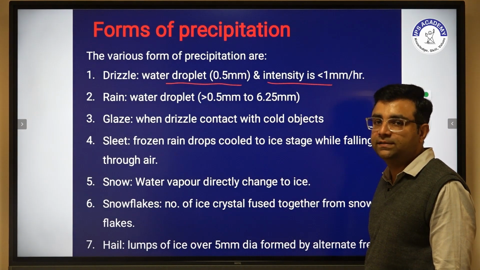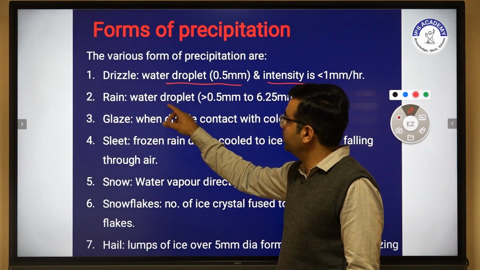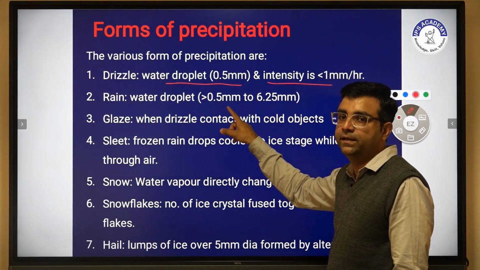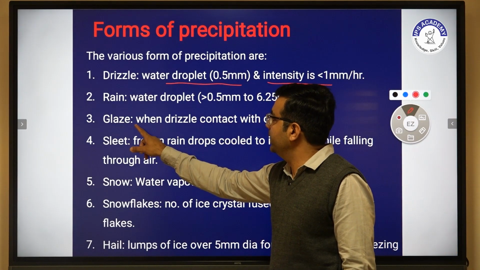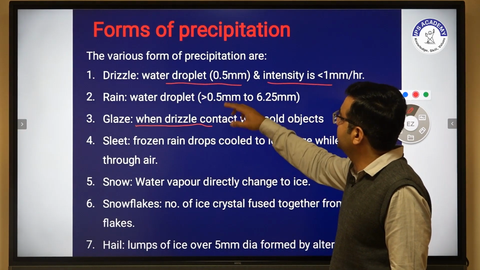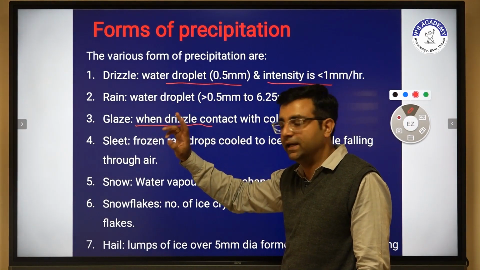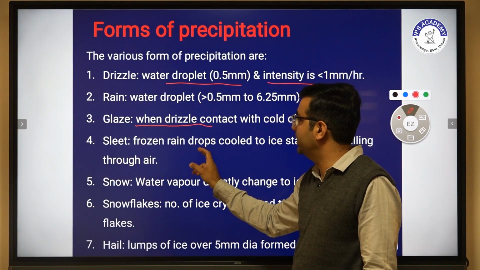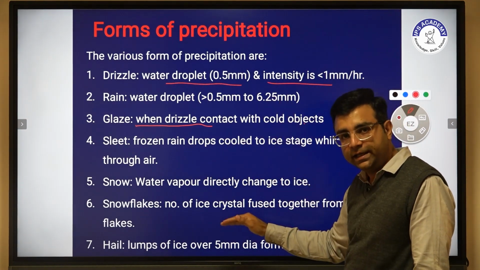Another form of precipitation is rain, where the water droplet size is greater than 0.5 mm up to 6.25 mm. The third point is glaze. It is also a subtype of drizzle, but it comes in contact with cold objects, so it creates another form, which is known as glaze. The fourth one is sleet. Sleet is a raindrop in a frozen form. It cools to the ice stage while falling through the air.